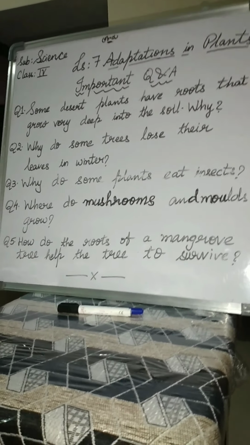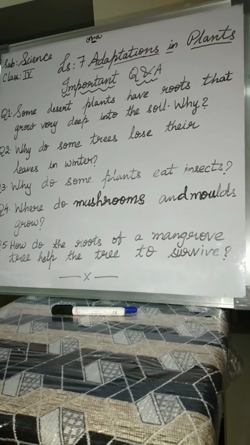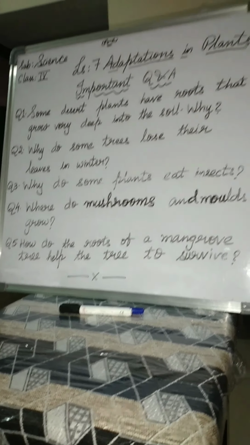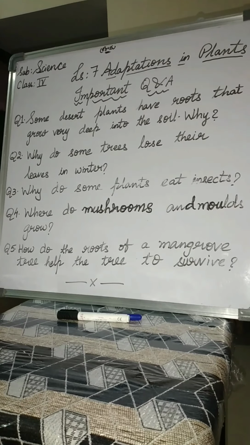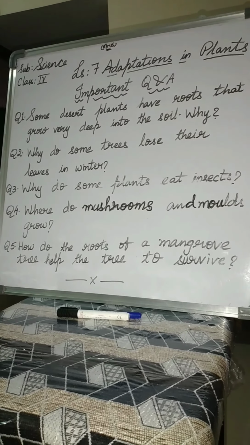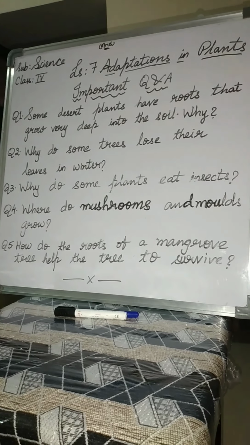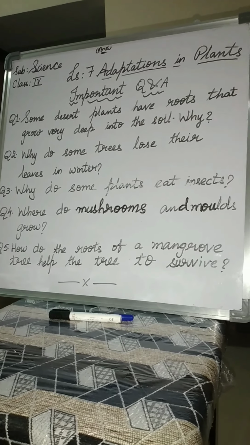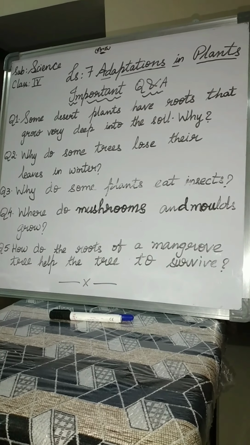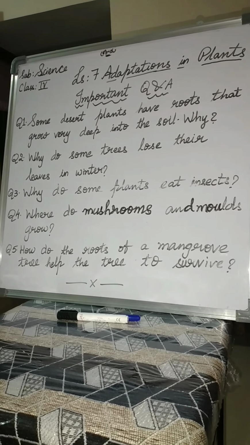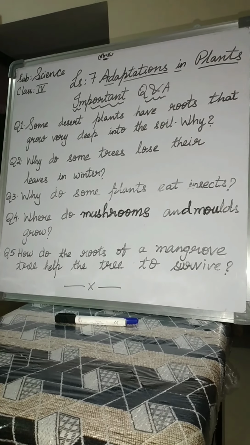How do the roots of a mangrove tree help the tree to survive? This is the 5th question. What is the answer? The mangrove trees survive in extreme conditions, children. They have the ability to survive in waterlogged and anoxic soil, that is, no oxygen in the soil also. In those conditions also they survive. Next point is, they have the ability to tolerate brackish waters.